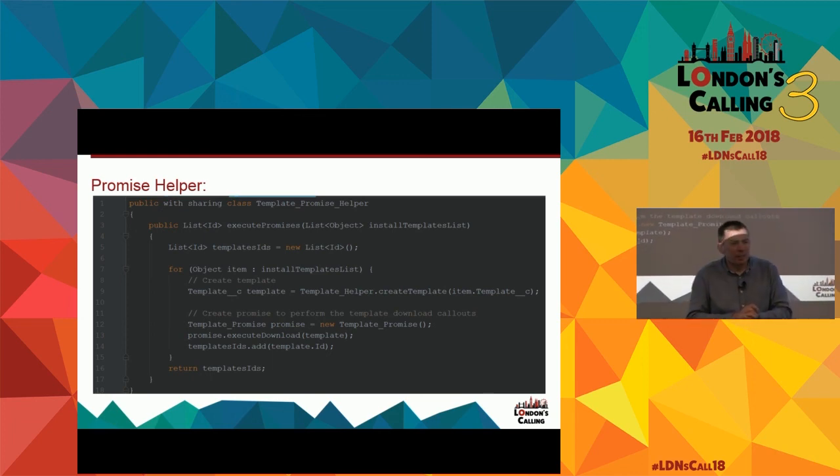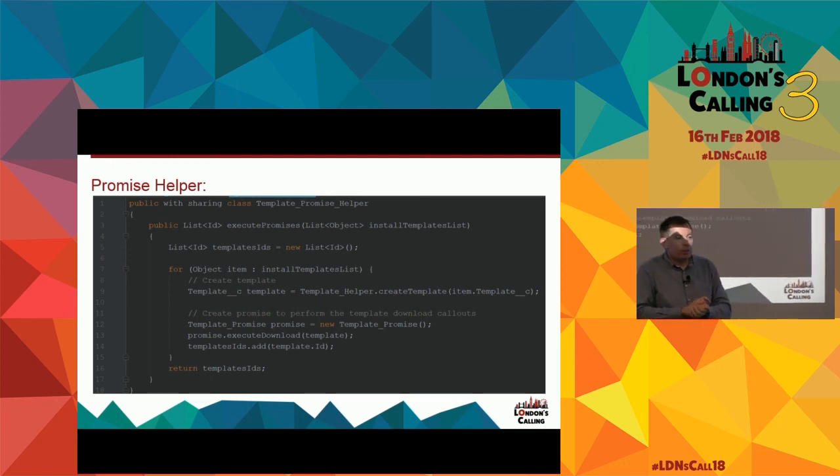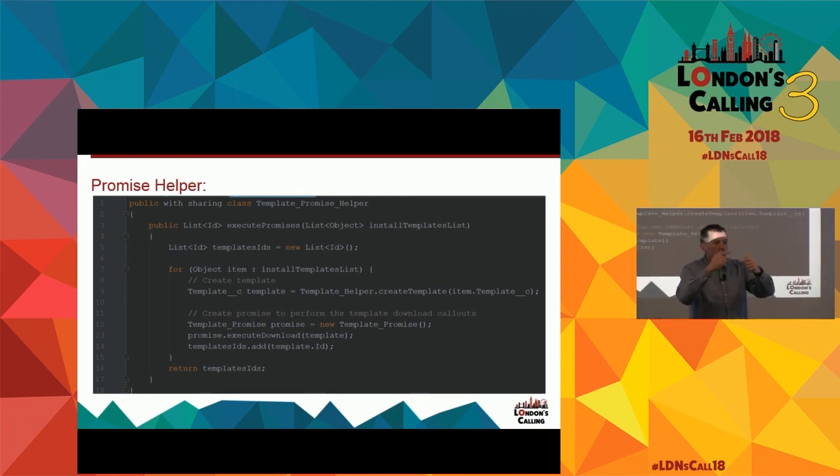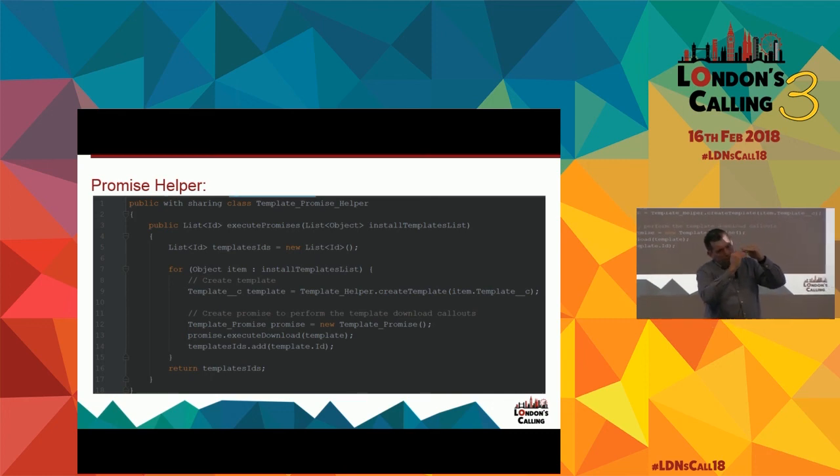Yes. You say there was a limit on the number of thens? So is there a limit on the number of thens? Yes and no. It depends on the org in which you're using. If you're in a developer org or a trial org, yes, because of the number of times that you're re-enqueuing within that one. So queuing from another queue, you can only go to a depth of 5 in total, just in that type of org. In a production org, go for it. See how big you can get. There's a challenge for you.